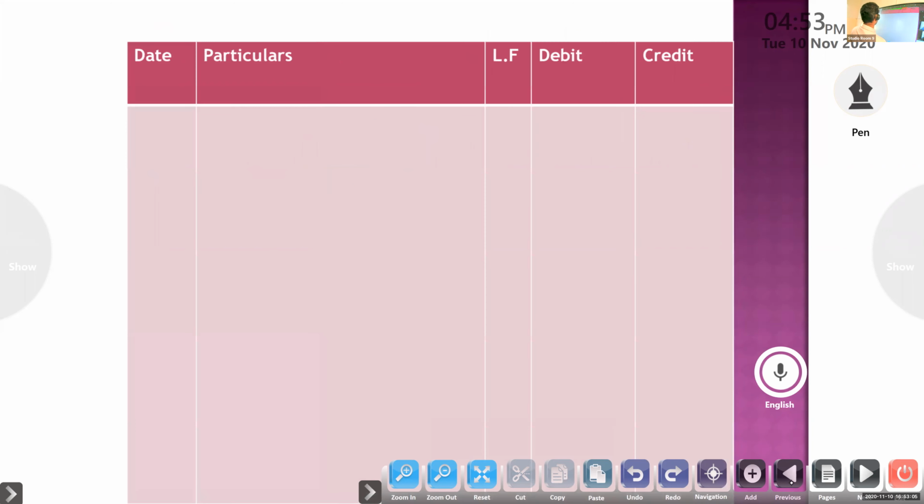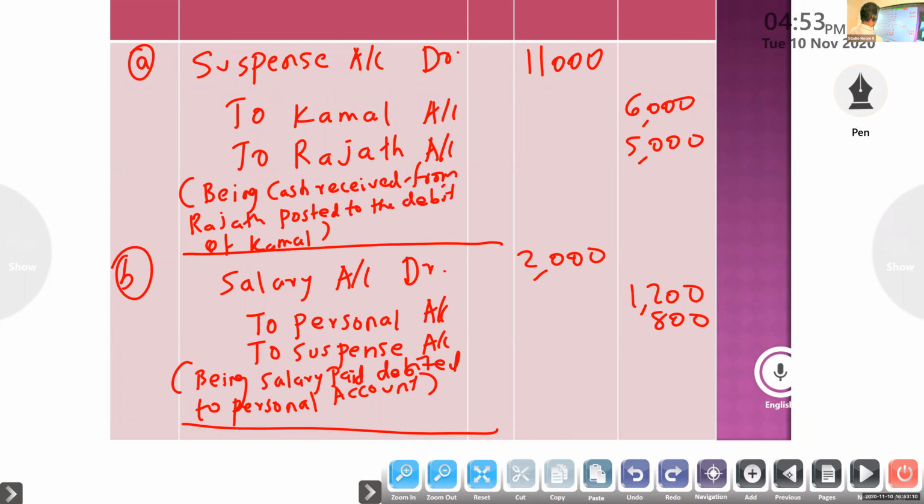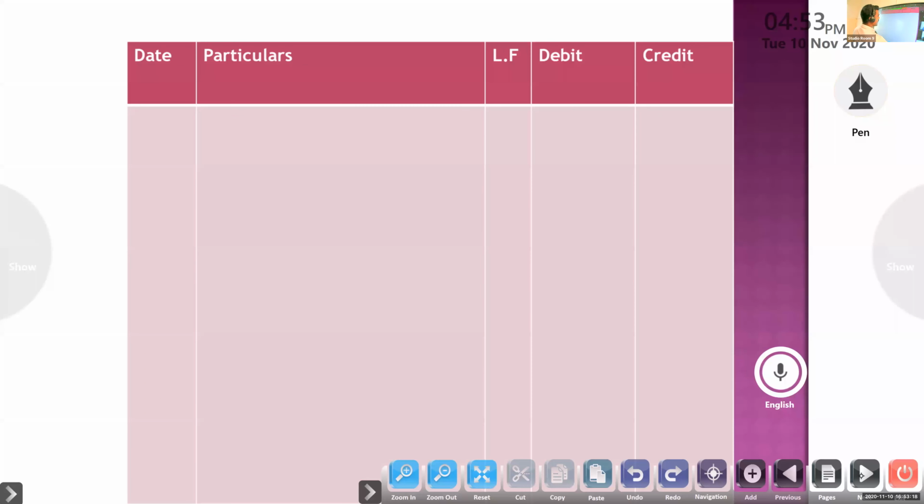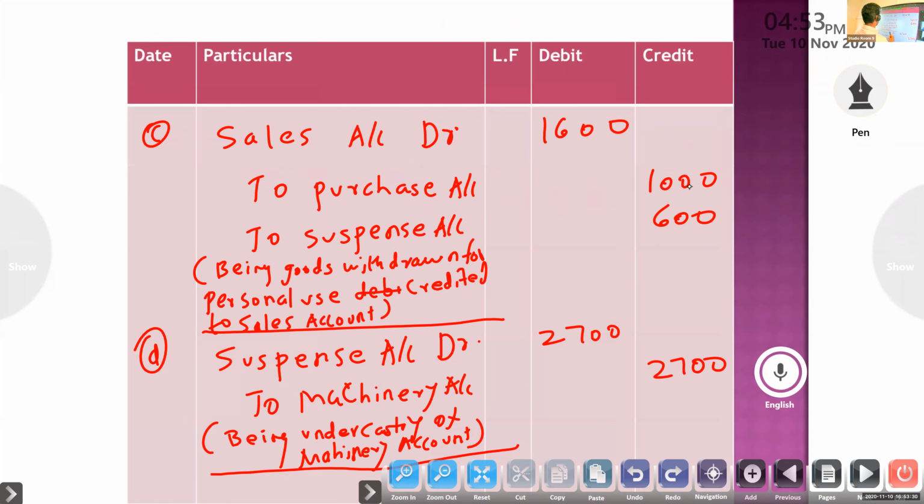Next, second, salary account to personal to suspense. Suspense is credit, so we open the opposite aspect, salary. By salary 800. Next, sales to purchase to suspense. Suspense is credit, so debit is sales. So by sales 600.